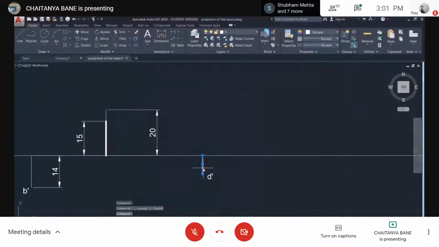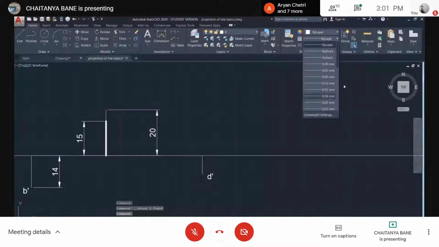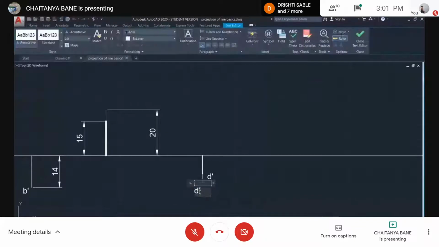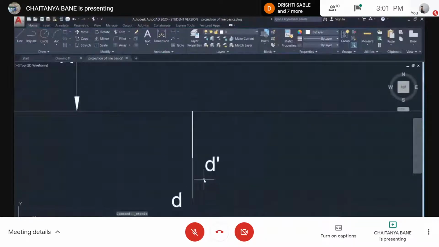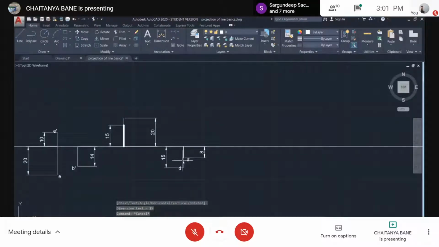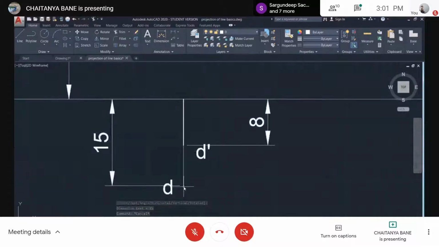Let's make this thick first, because otherwise it won't be visible. Okay, that's right. Better. 15. Right? And this will be denoted by D dash or D. You get a front view which is 8 mm, and you get a top view which is 15 mm. Now the distances matter. The front view and the top view actually is just the point.